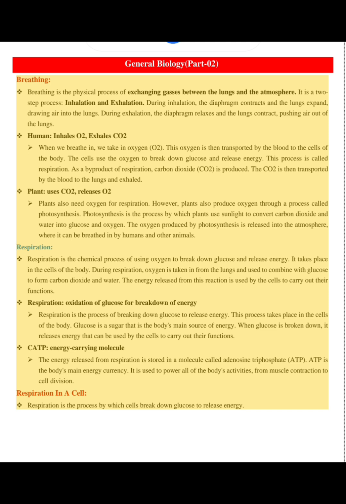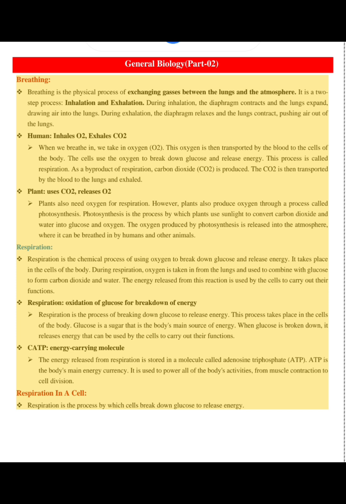During inhalation, the diaphragm contracts and the lungs expand, drawing air into the lungs. During exhalation, the diaphragm relaxes and the lungs contract, pushing air out of the lungs. Humans inhale O2 and exhale CO2.